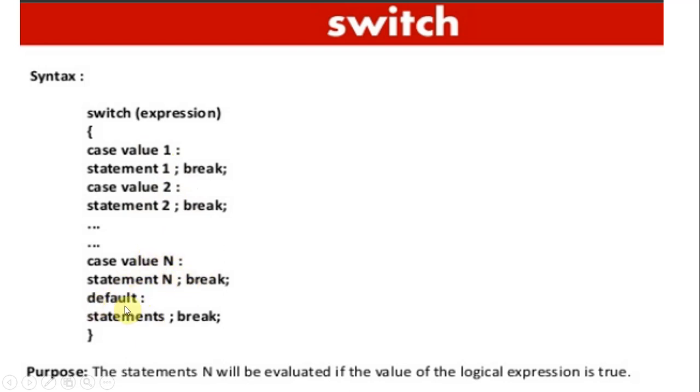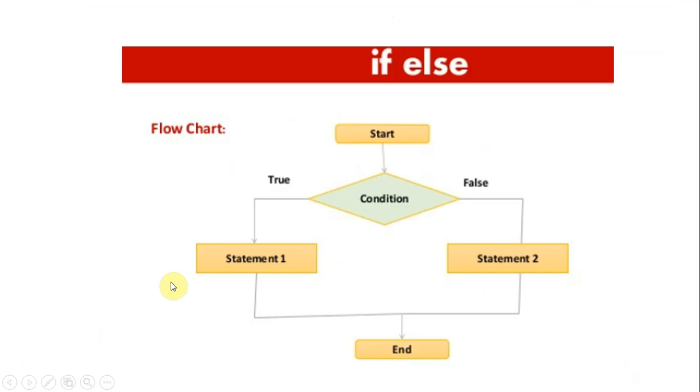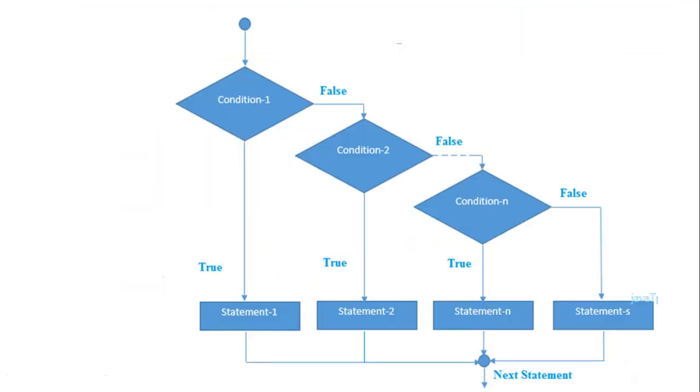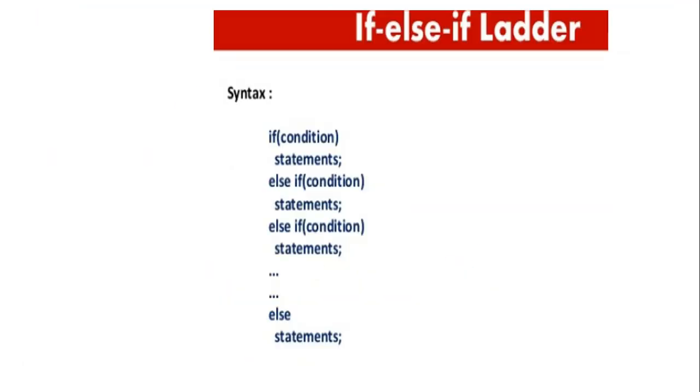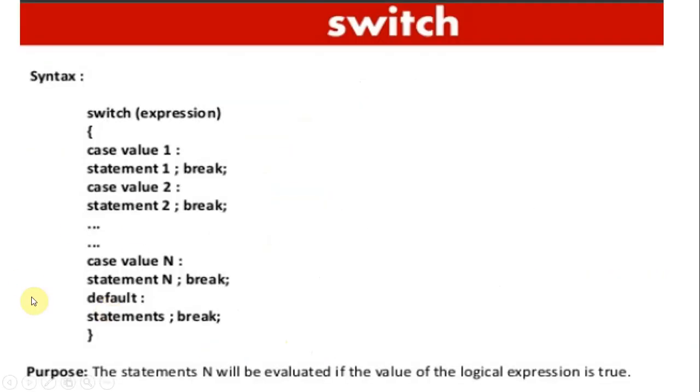In the same way, at the end, if all cases are not matching, like in if, if all conditions are not matched, then we can go with the else part, right? Here also, if all cases are not matched, then the statements to be executed by default are under the default label.